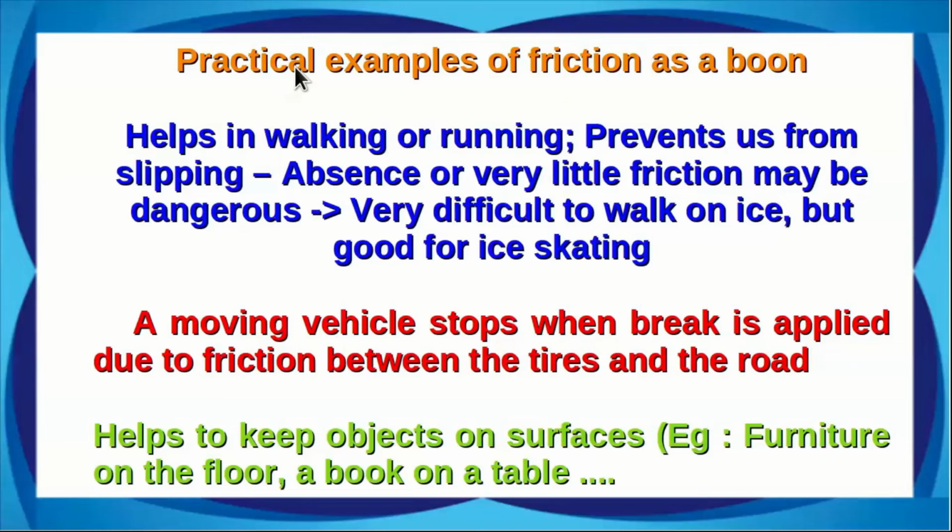Now there are many examples of friction as a boon as well as a bane. For example, it is the frictional force which helps in walking or running and prevents us from slipping. Actually, absence or very little friction may be dangerous. For example, it is very difficult to walk on ice, but at the same time it is good for ice skating. Also, a moving vehicle stops when the brake is applied due to the friction between the tires and the road. Also, friction helps to keep objects on surfaces, for example furniture on the floor, a book on a table, etc.